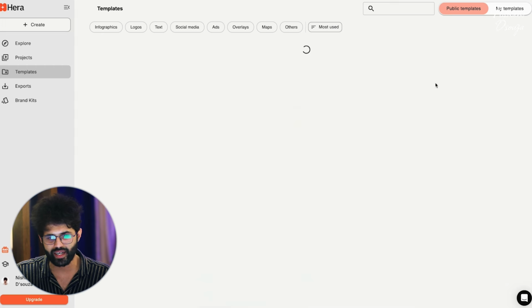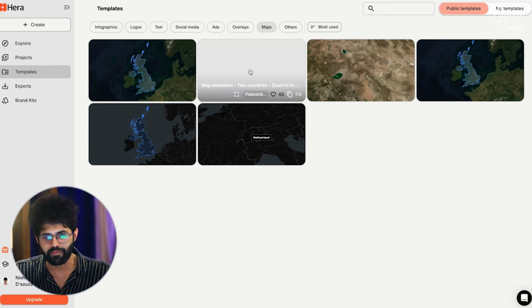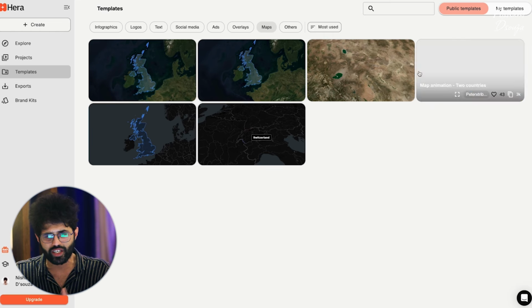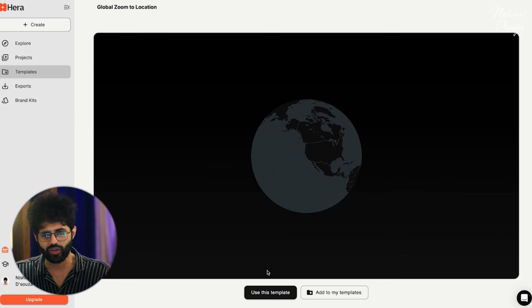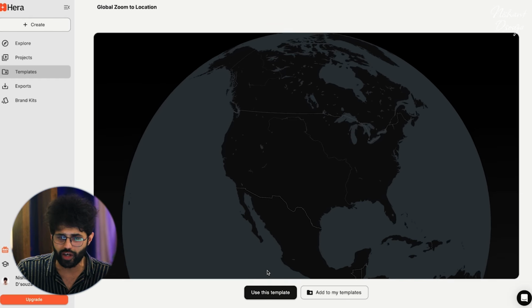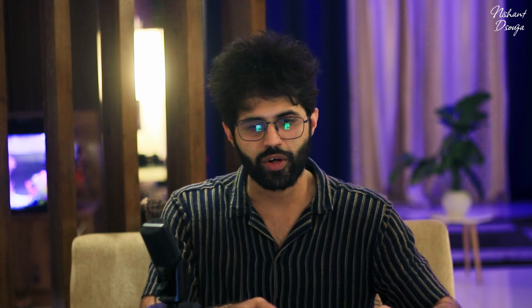So anyway, pick the templates that you want. Like I said, a lot of stuff across maps. Within maps itself, you have various styles that you can choose and pick from, and then explore it exactly for your requirements. So let's try one out real quick, right?